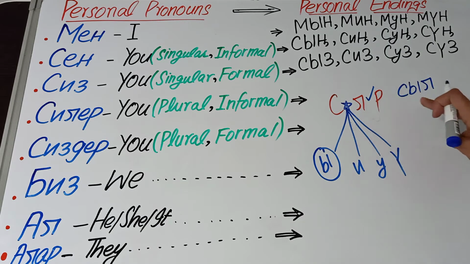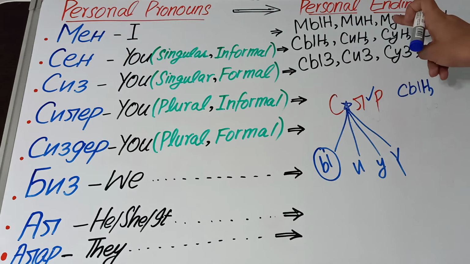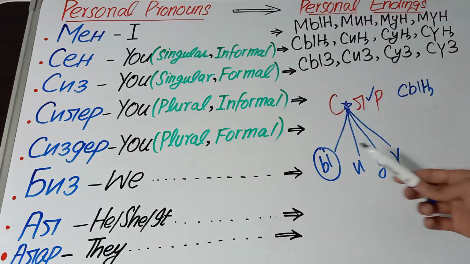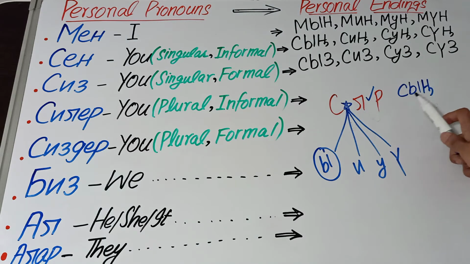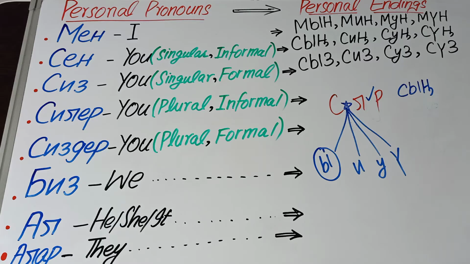Remember, while making the personal endings of siller, we also replace the l by ng, as we replaced the n as ng while making the personal endings of the personal pronoun sin, right? So we will also replace l as ng. This replacement only happens while making the personal endings of sun and siller. Others are the same, just like that.